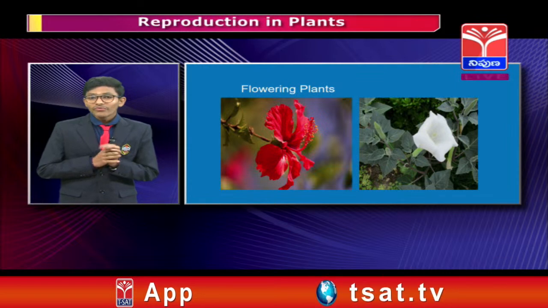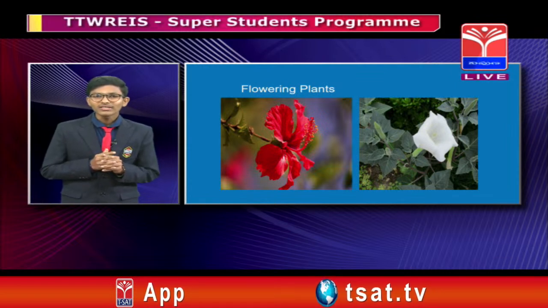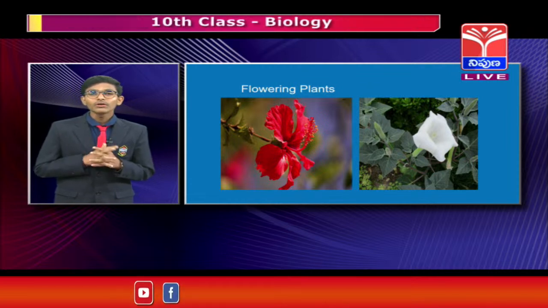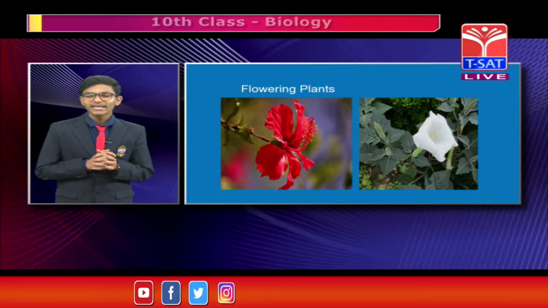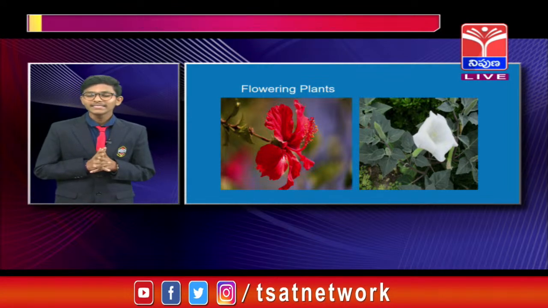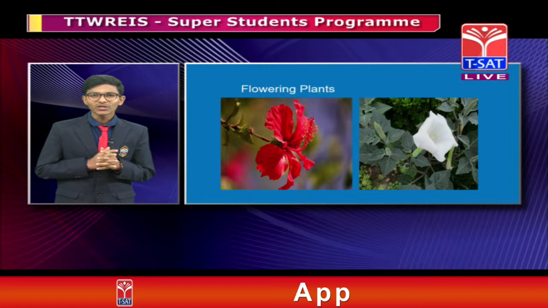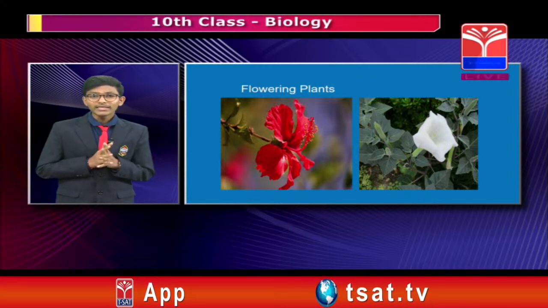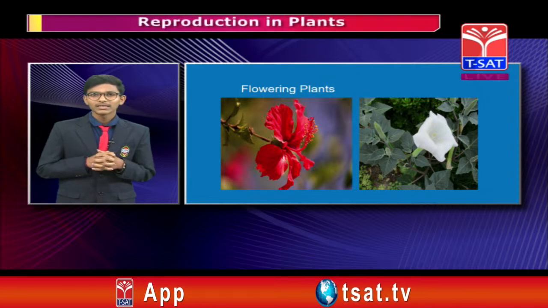Where are these beautiful and colorful flowers present? Yes, these flowers are present on the green plant. The green plant gets its beauty through these flowers.